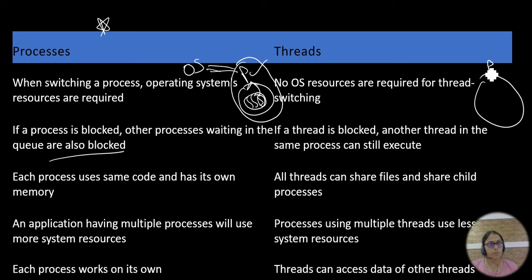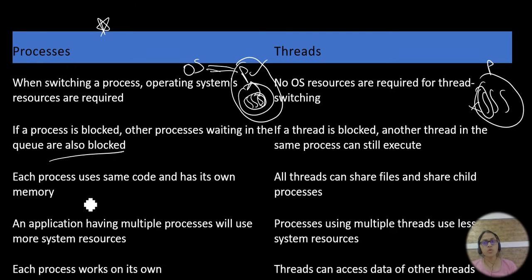That is what I am saying. In the process, so many threads are there. If one thread is blocked, nothing will happen. Other threads can do their own work, they still execute. That is another difference. If one process is blocked in the queue, then another waiting process has to be blocked, whereas in threads, if one thread is blocked, the remaining threads will execute.